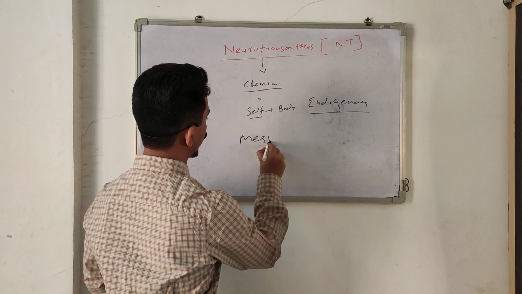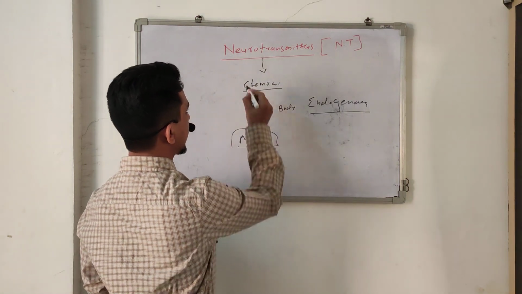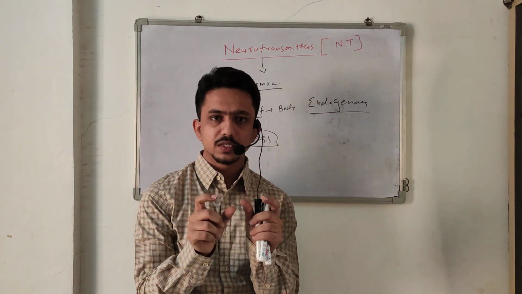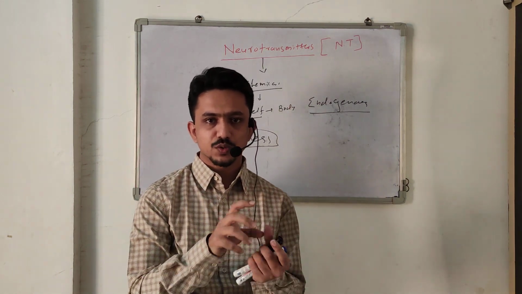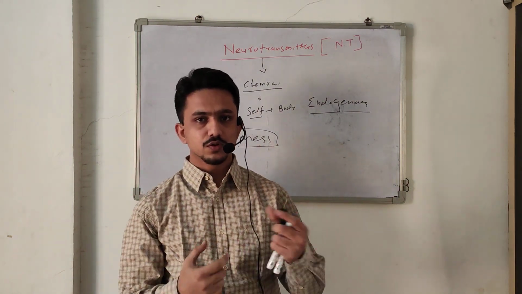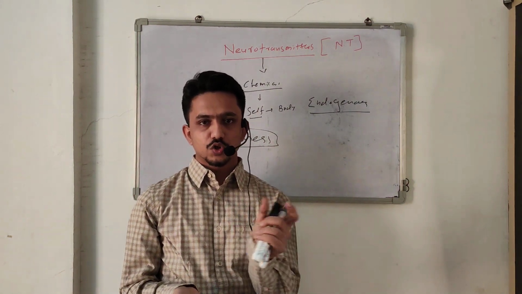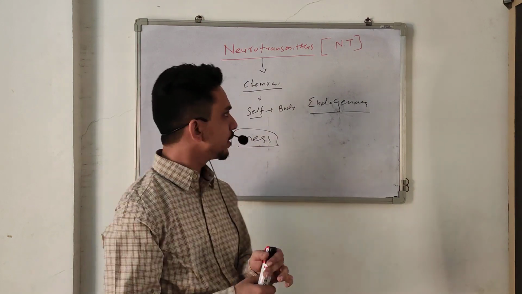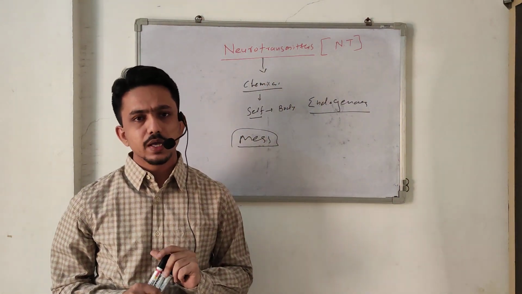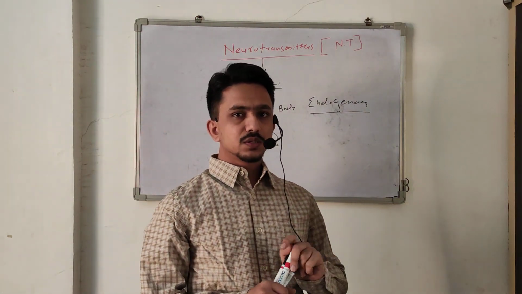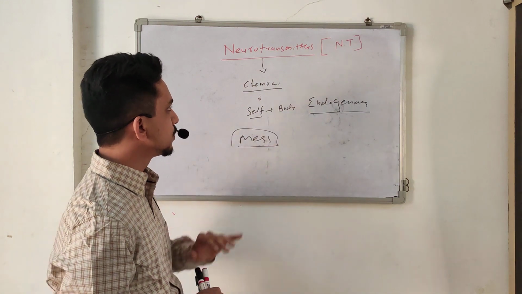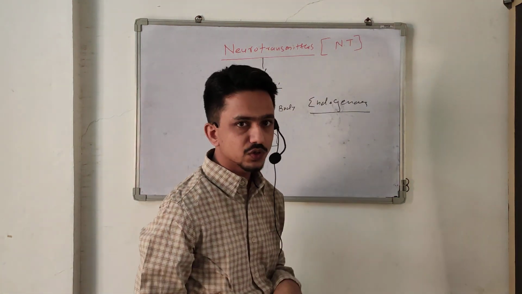So it is a messenger molecule, meaning it acts as a messenger. It is the same as a postman. A postman delivers a postcard from the post office to our home. The postman is a messenger, and in the same way a neurotransmitter acts as a messenger molecule. This is most important, because as per your syllabus and for exam purposes, neurotransmitter is important.